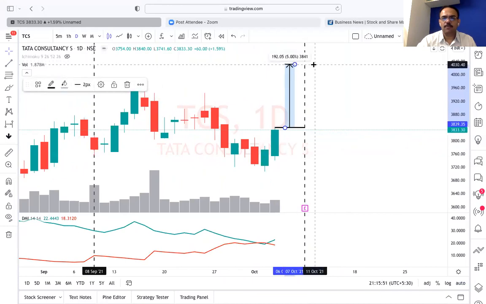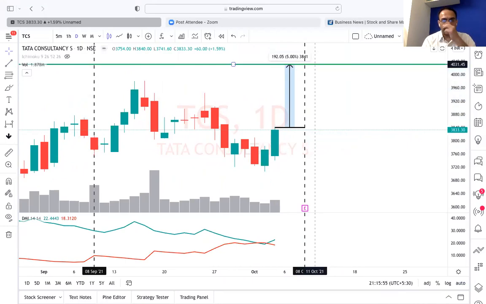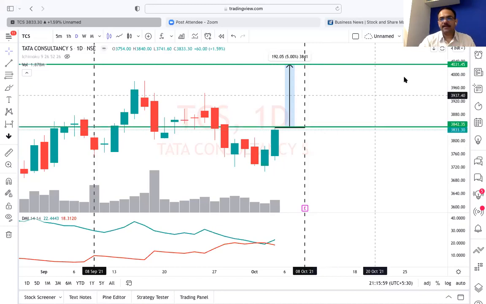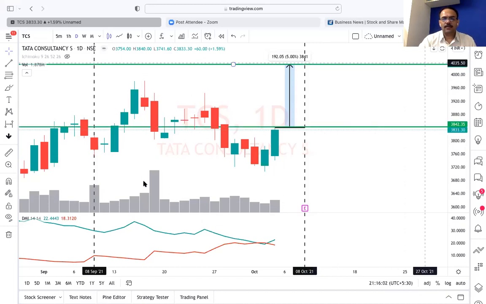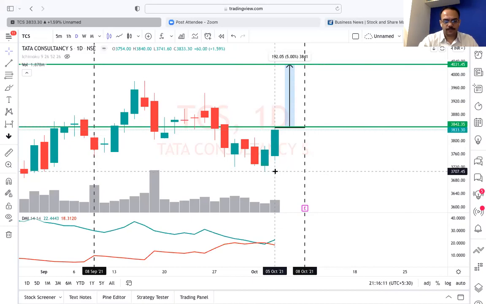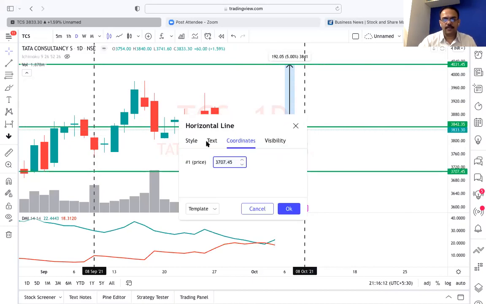We will book our profit at 5% from this. So this will be our entry, and this will be our exit. And if we go back, we can see a minor support here; this is our stop loss.